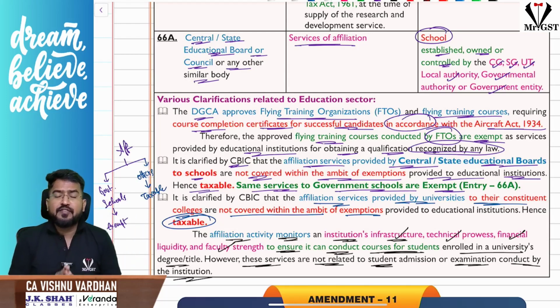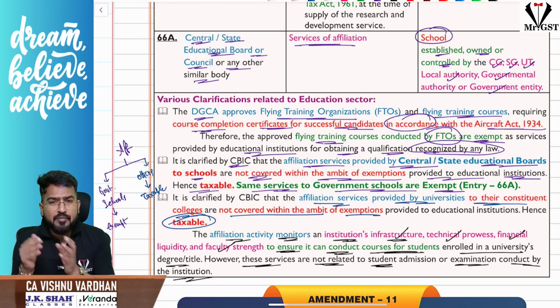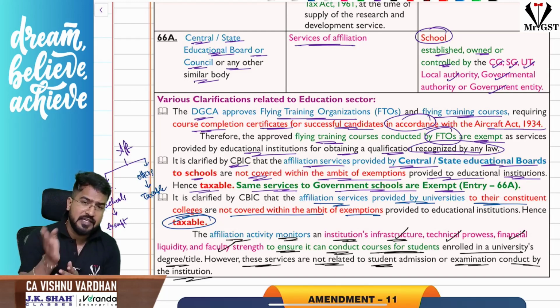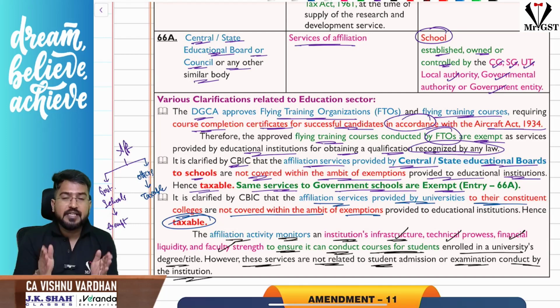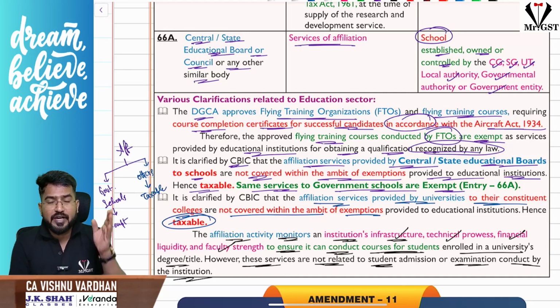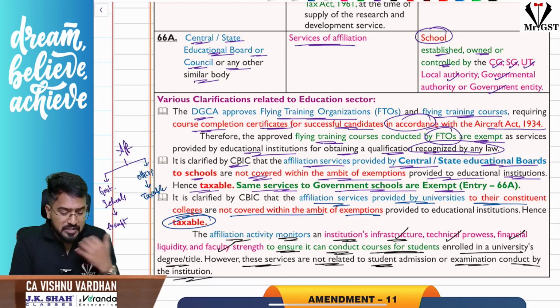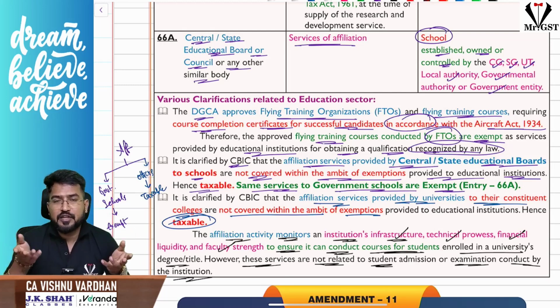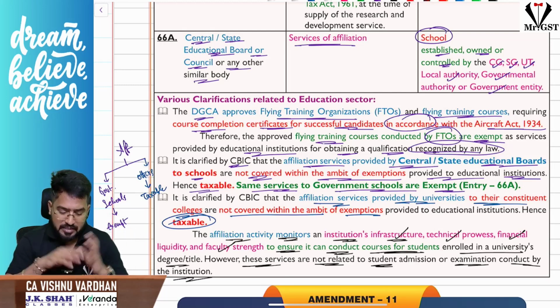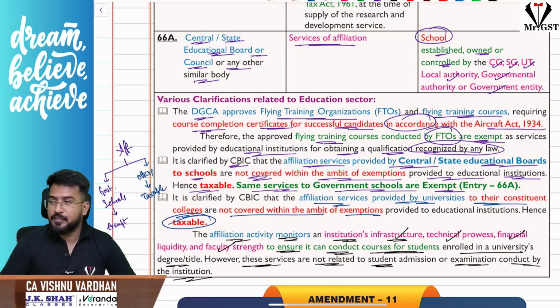And there is one more clarification regarding the services provided by flying training organizations. Sir, they are providing various flying training courses where the certificate is recognized as per DGCA norms. So whether this is treated as educational services and whether it is exempt under GST, yes, of course it is exempt under GST. Services provided by flying training organizations by way of providing various flying training courses which are recognized as per the Aircraft Act 1934. So it is a recognized qualification under law. So obviously education services are exempt under GST. That is what there is with respect to this particular segment.